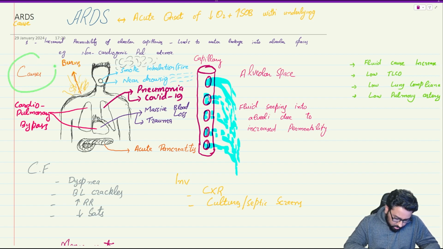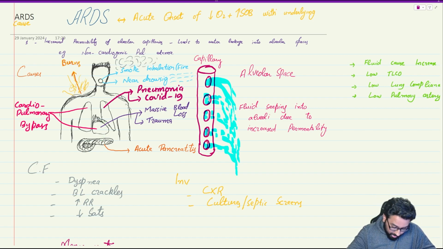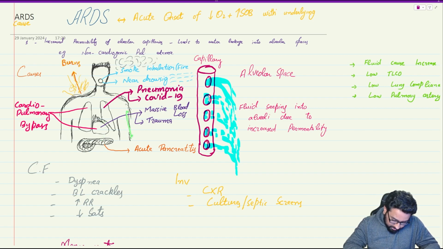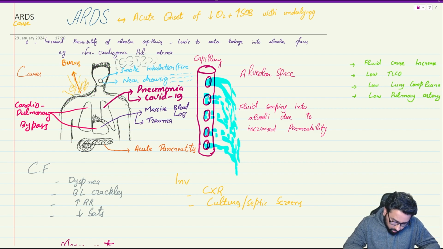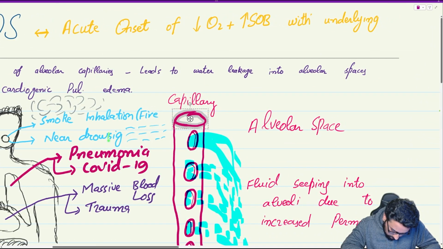What are the causes of ARDS? Starting from head to toe, I have just made this very bad looking person. But from top to bottom, if there is any fire, smoke inhalation, near drowning. So I need to correct this as well later.